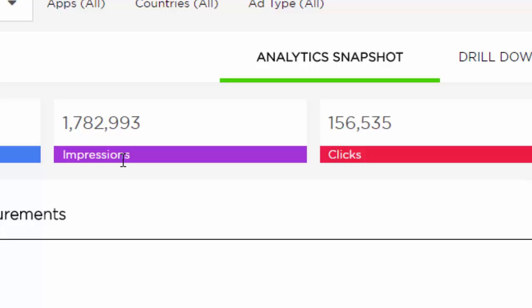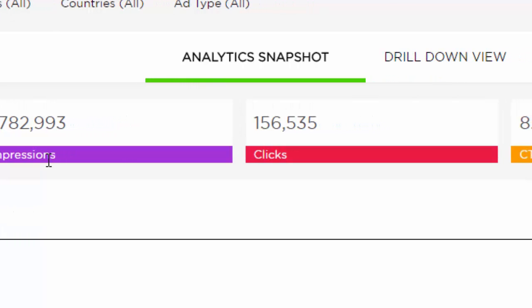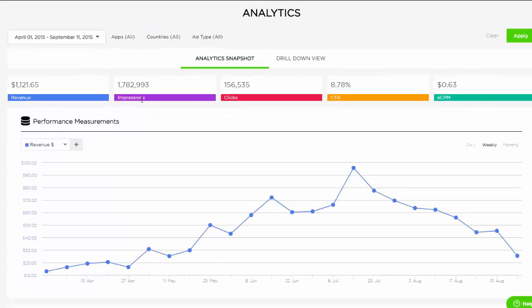The click is obviously the number of clicks. If somebody saw an ad and clicked on it, it's counted as a click. The CTR is the click-through rate, which is basically the total number of clicks divided by the number of impressions. So right now, if you calculate 156,000 over almost 1,800,000 impressions, if you divide these two numbers, you're going to get this CTR.